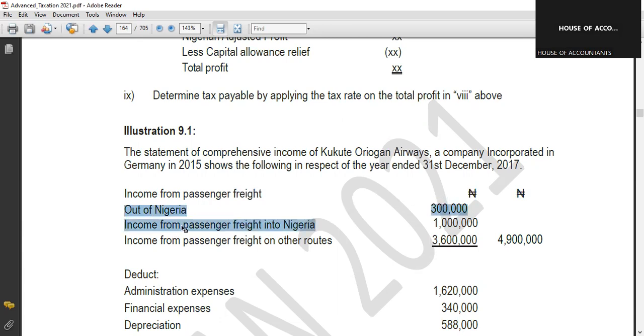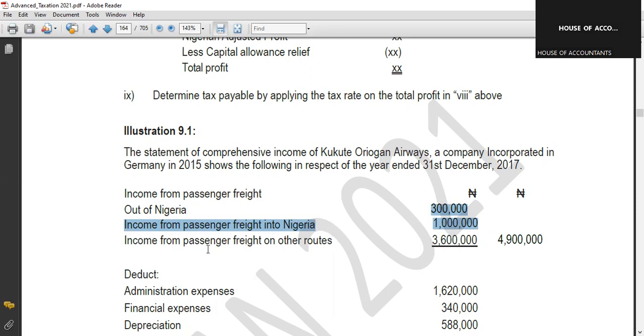Then income from passenger freight into Nigeria. This one is coming from other country into Nigeria. So this money will not be collected in Nigeria. It has been collected in other countries. They only brought those goods into Nigeria. So the revenue is not earned in Nigeria.